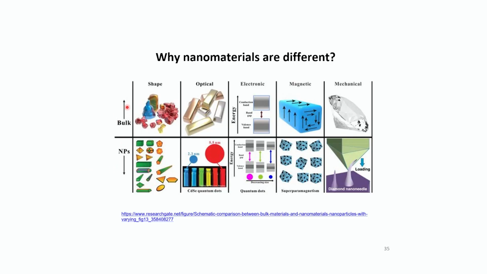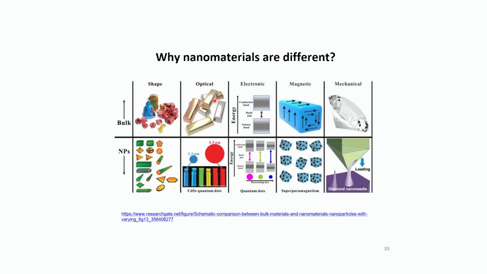This is bulk material, the same material going from bulk to nanoparticles. When you break down the same material to the nanoscale, the shape and sizes start to vary very drastically. The shape and sizes are very different from the bulk. Then optical properties also differ from bulk.